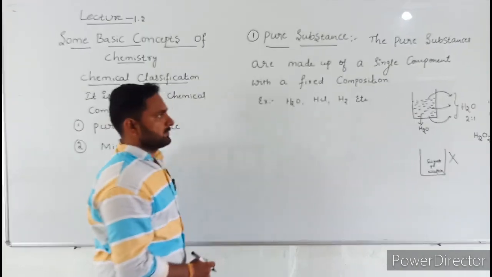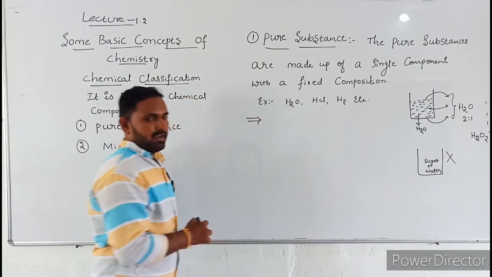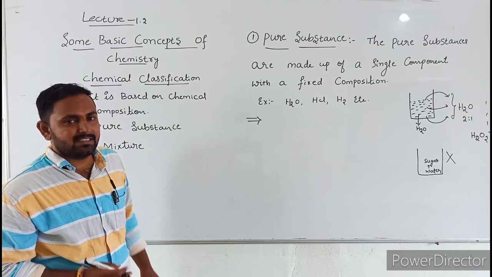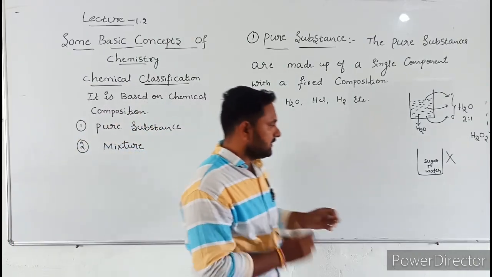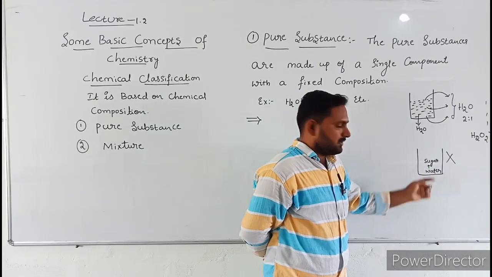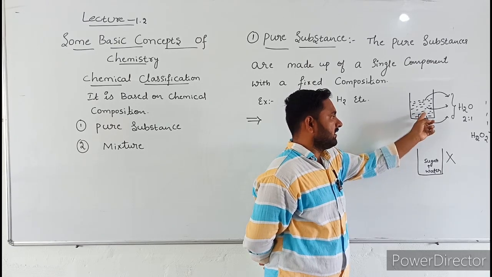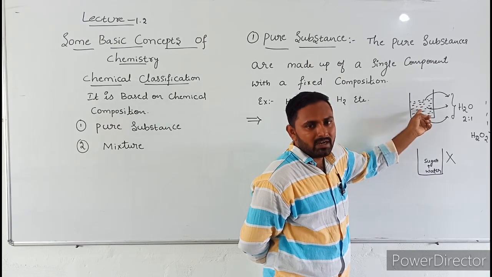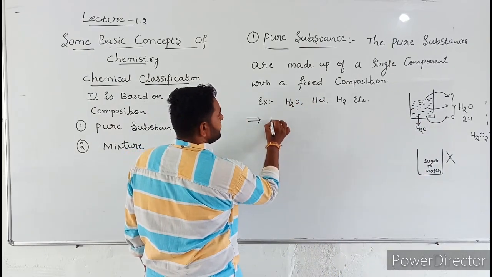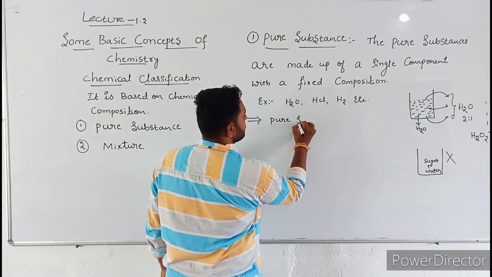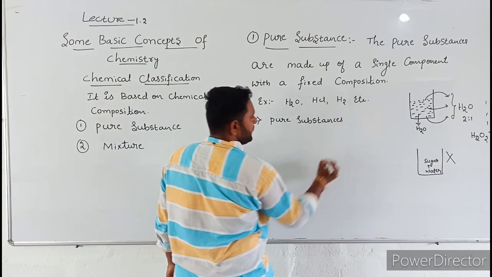This is a pure substance, and pure substances cannot be separated into simpler substances by physical methods. See here, from this sugar solution we can separate sugar and water, but in water there is only one component. We cannot separate it. Pure substances cannot be separated.